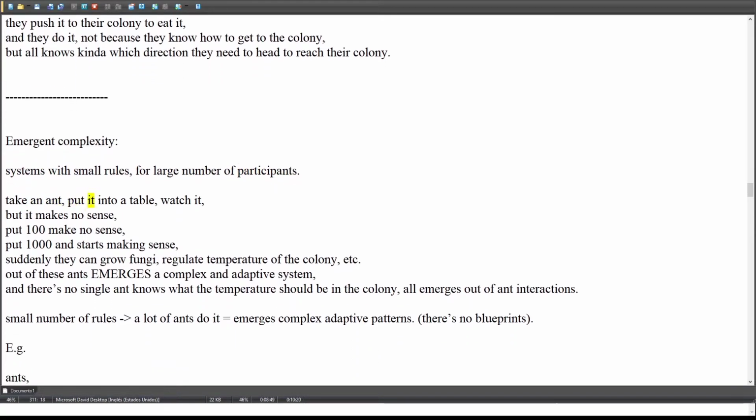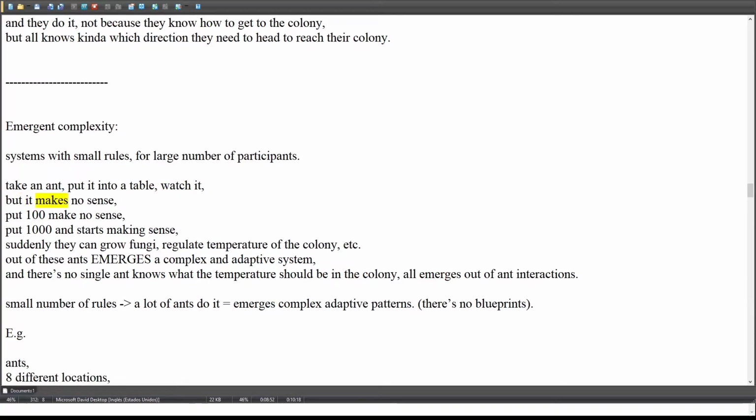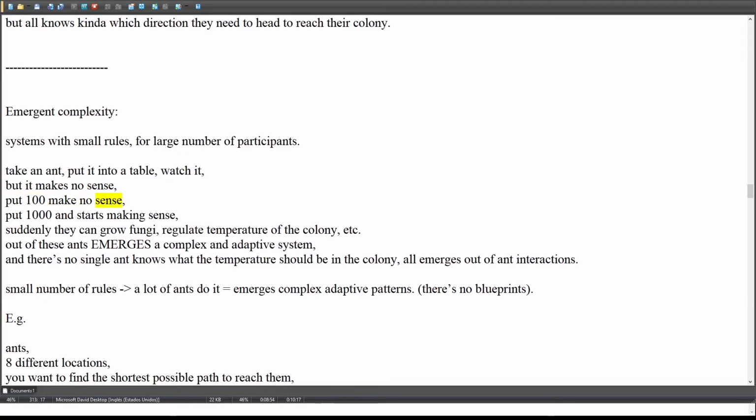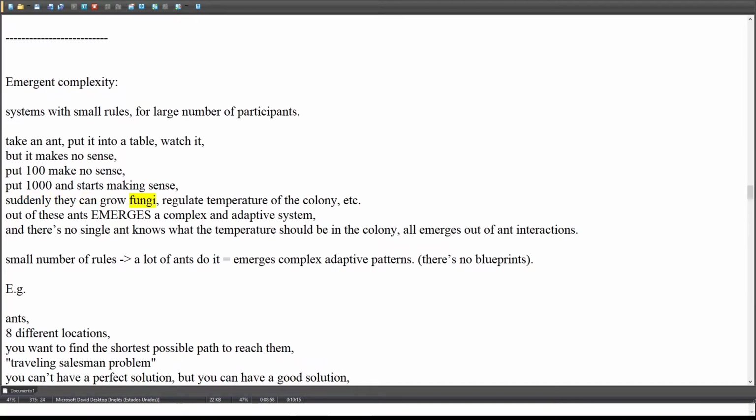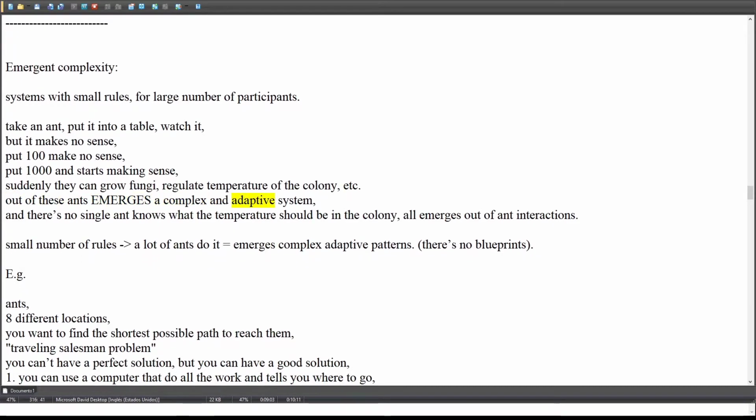Take an ant, put it on a table, and watch it. It makes no sense. Put 100, and it still makes no sense. Put 1000 and it starts making sense. Suddenly they can grow fungi, regulate the temperature of the colony, etc. Out of these ants emerges a complex and adaptive system.